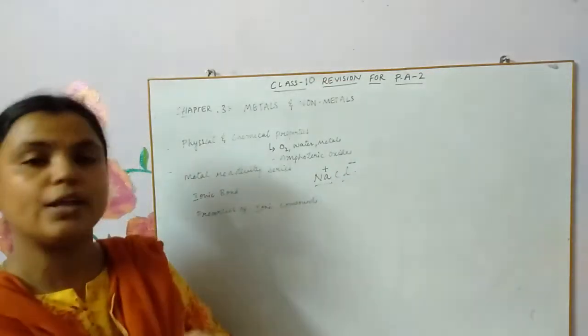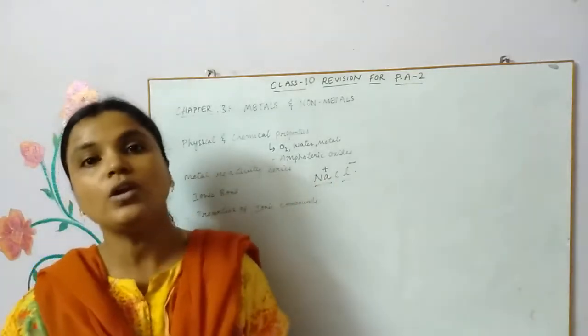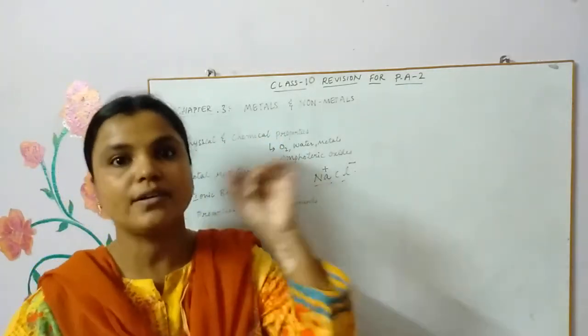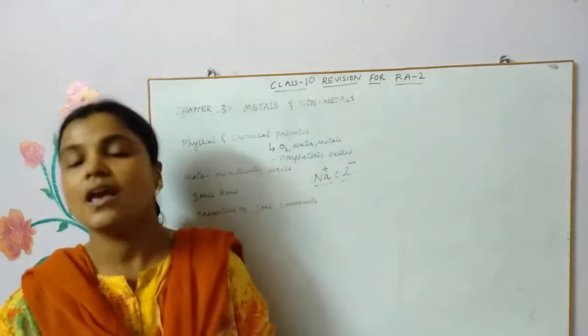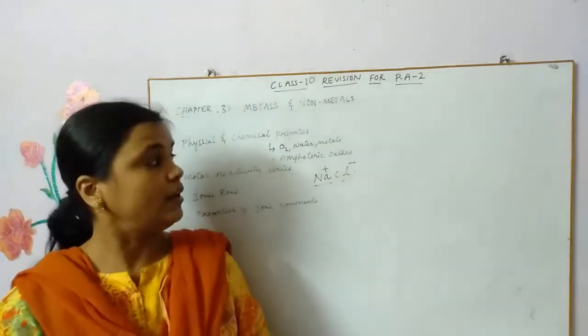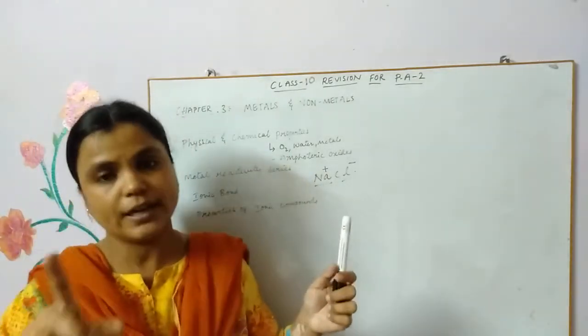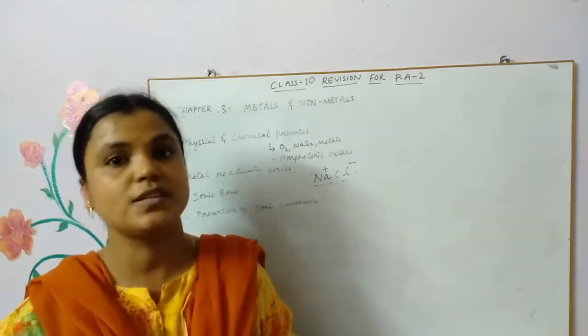In order to represent the formation of an ionic compound, you have to know the electron dot representations of all the elements. It is given in your chapter. Please go through it. You will have elements 1 to 20. I already told you to write down the electron dot representations of each.